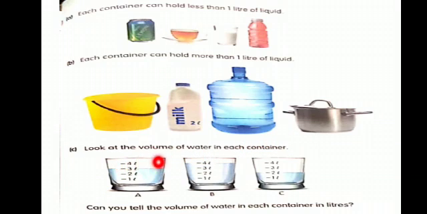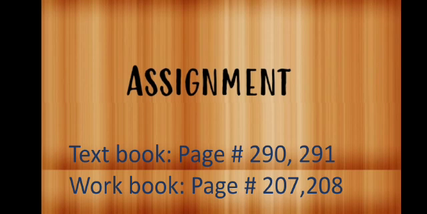Look at the volume of the water in each container. What is the volume in container A? The volume of container A is 3 liter. The volume of container B is 4 liter. The volume of container C is 2 liter.